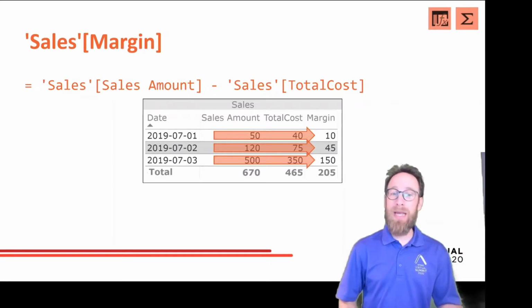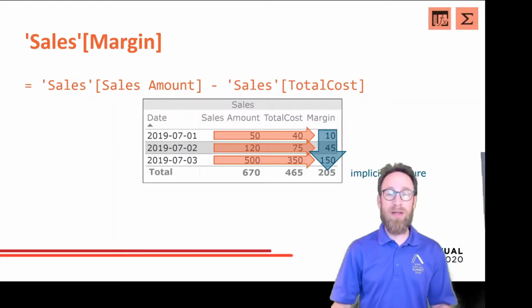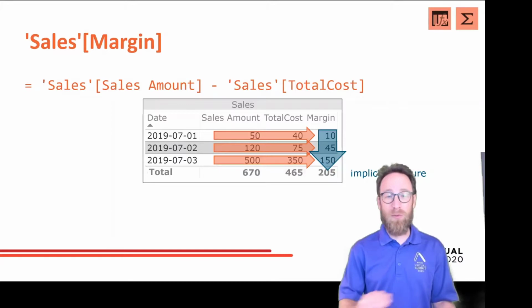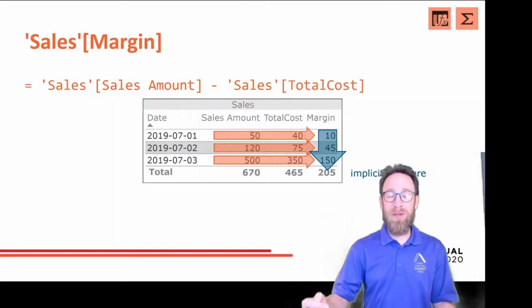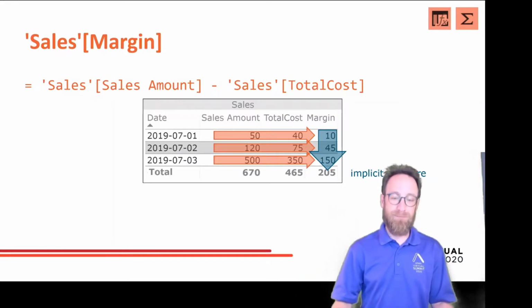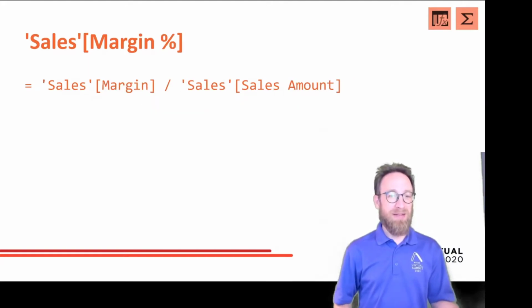Again, an implicit measure is in place, summing up 10 plus 45 plus 150, giving 205. Of course, in this case, we could also calculate it like 670 minus 465, but this is not the way a calculated column is calculated. It only calculates the column for the rows existing in the table, and for a total we need the implicit measure. Easy as that.